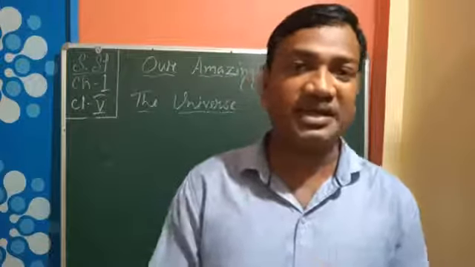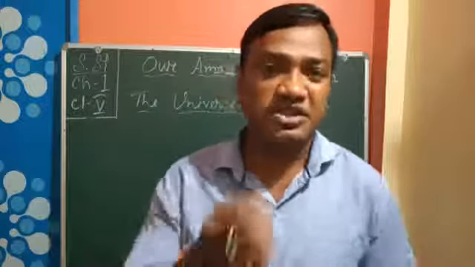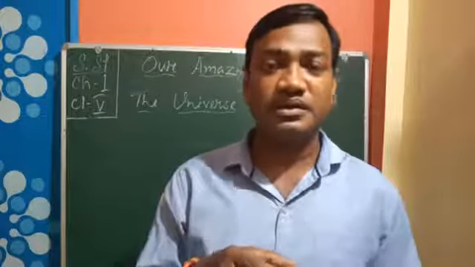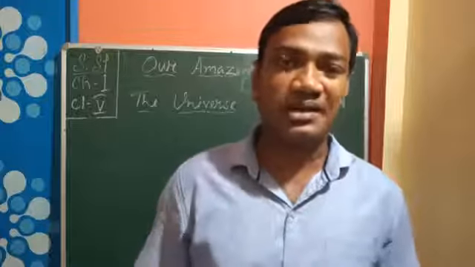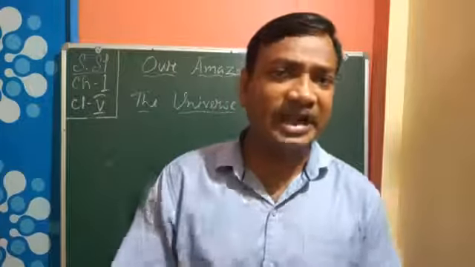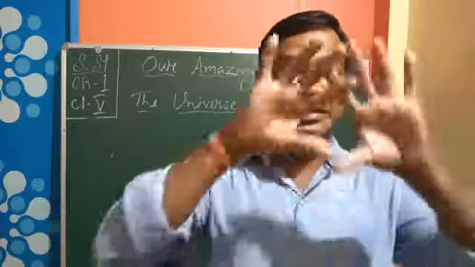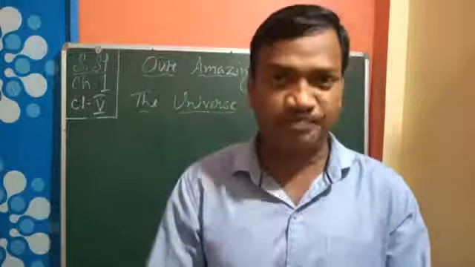Many galaxies are there. A galaxy is like a family, you can say, where stars, sun, moon, planets, comets, asteroids, all the things together make a galaxy, and it is a limited area where we can say that these things are there in one galaxy.